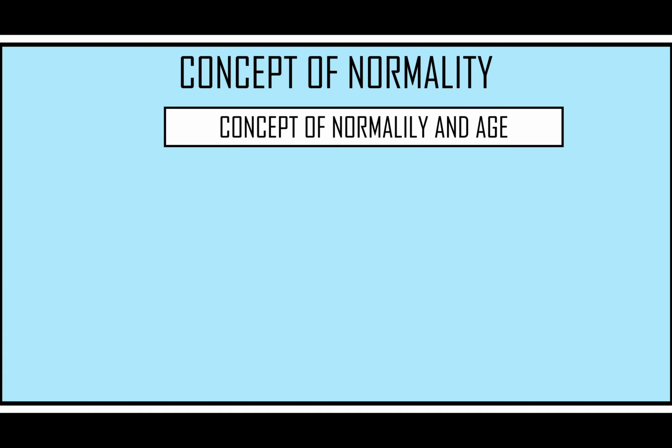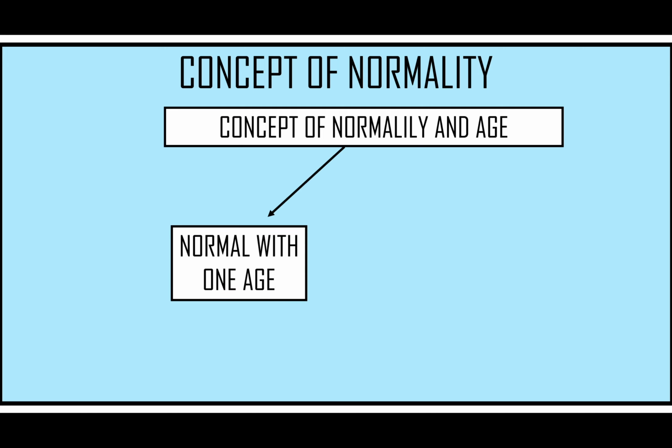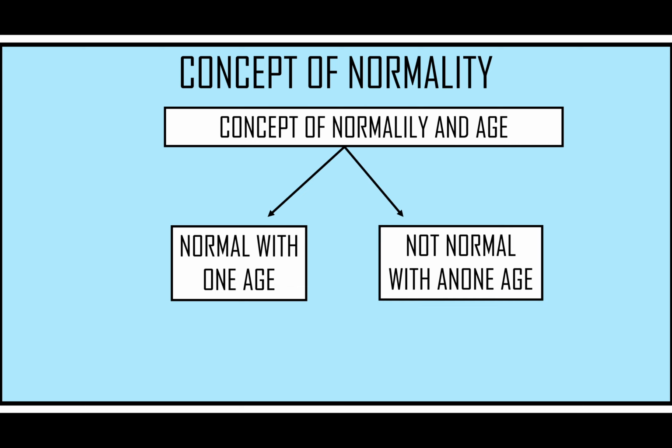There is another concept of normality, that is the relationship of normality and age. Normality changes with age, because the thing that may be normal at one age is not considered normal at another age, and the thing that is considered normal at one age may be considered pathological at another age. Let's comprehend this with an example of a child.